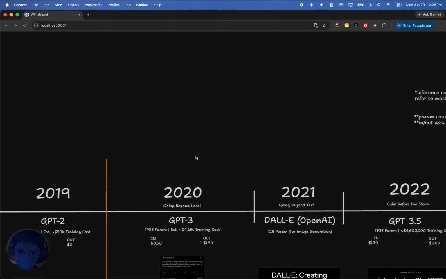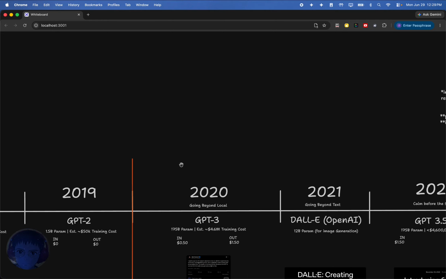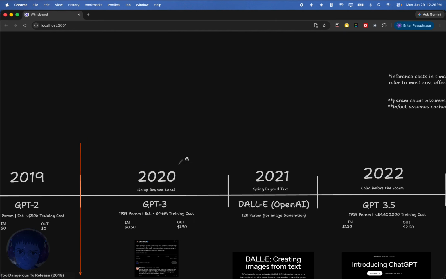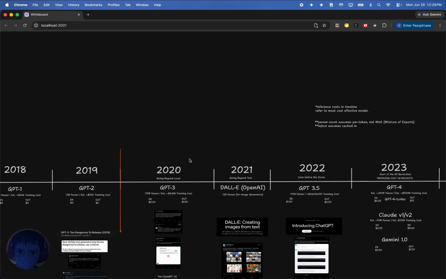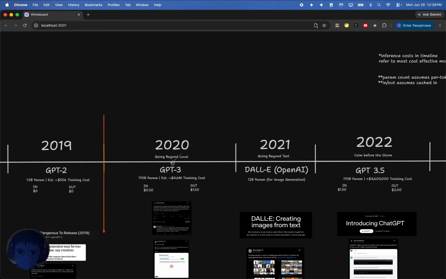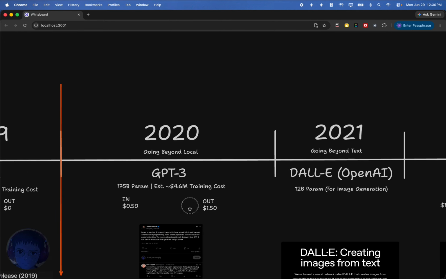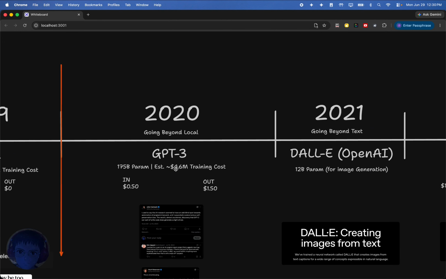You can kind of view this as like a Star Wars Episode 3 start, because honestly, the earlier years were kind of uneventful, and it wasn't really until 2020 when you started to see actual major advancements in AI. Excuse me. And so let's start with GPT-3. This came out in 2020, and so it was a 175 bill param model. Its estimated training cost is about $4.6 million. With the in and out here, so this would be per million tokens, you'd be spending 50 cents per million tokens in, 150 out.